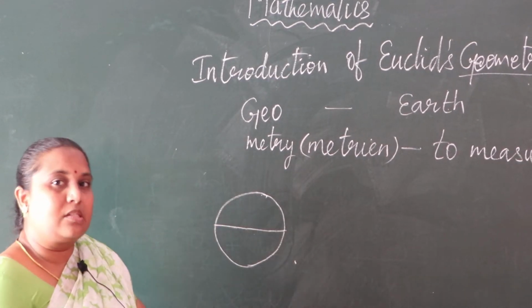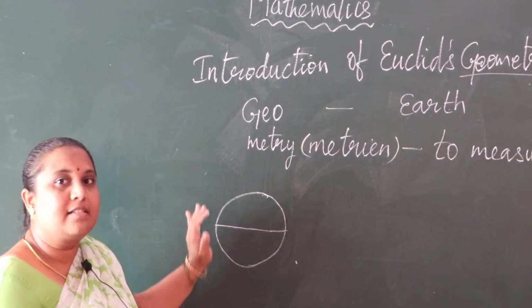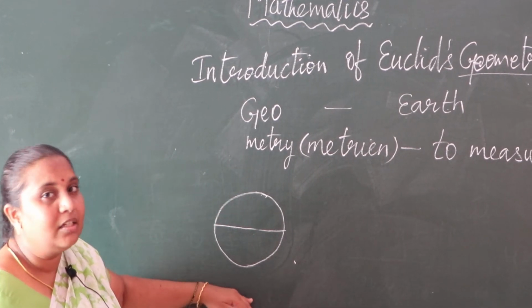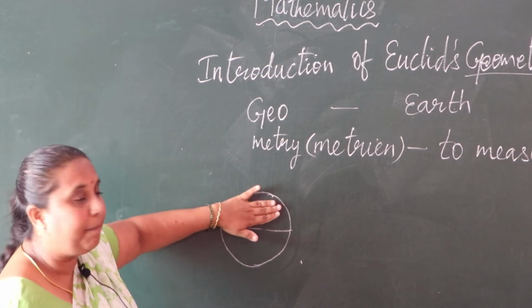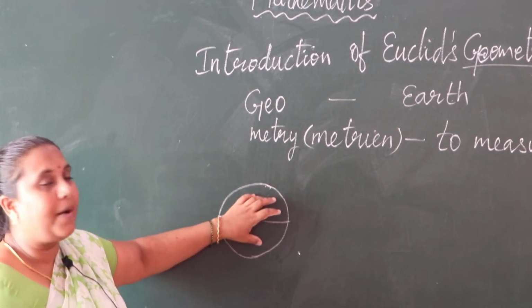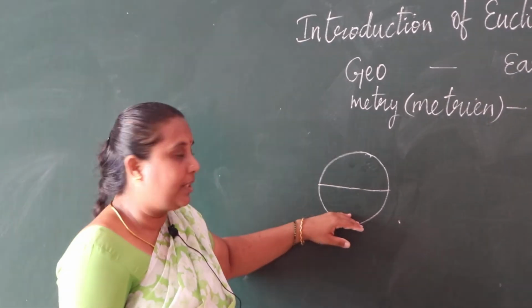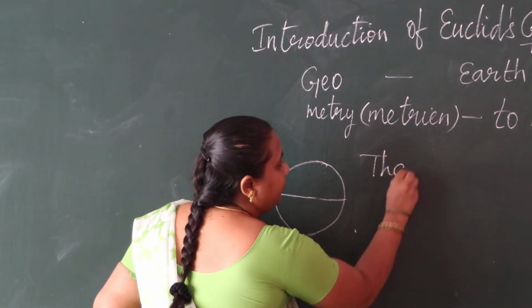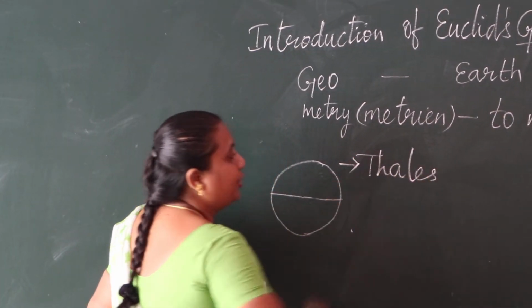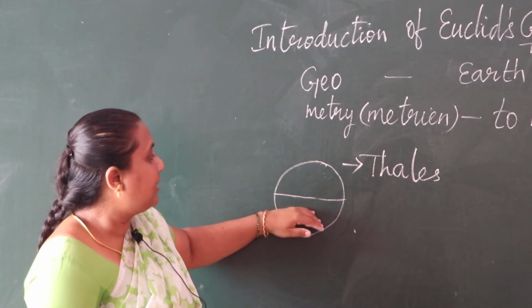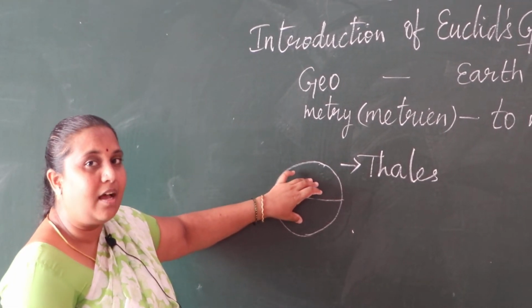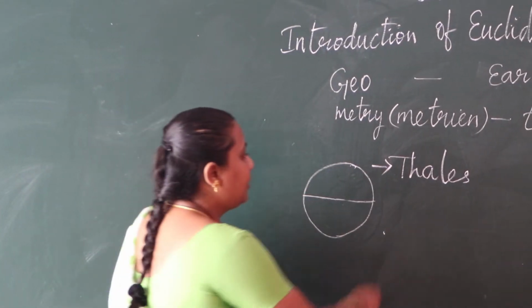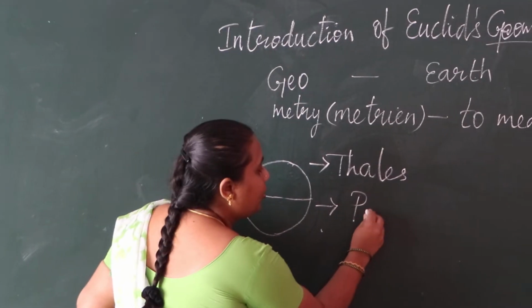You all know, students, this is a circle and the circle is divided by its diameter. Therefore the circle has two pieces, this upper part and lower part. These two parts are divided by its diameter. So this is the first proof. Thales is the first mathematician who gave the proof of this statement, that a circle is divided into two parts by its diameter.